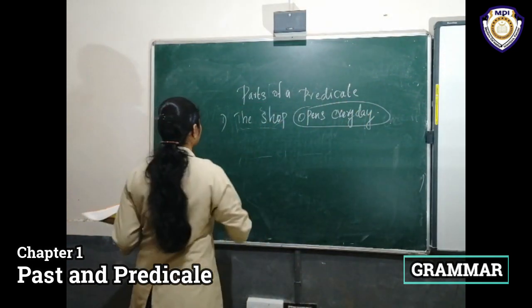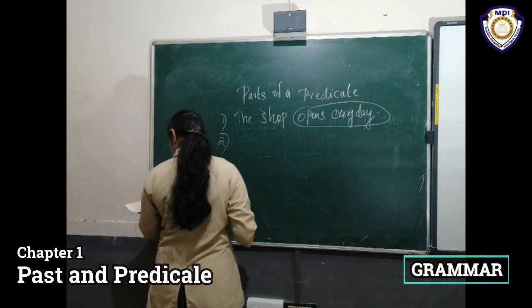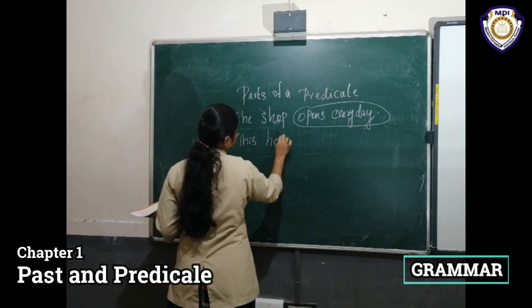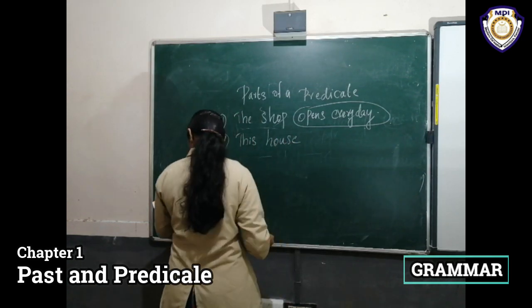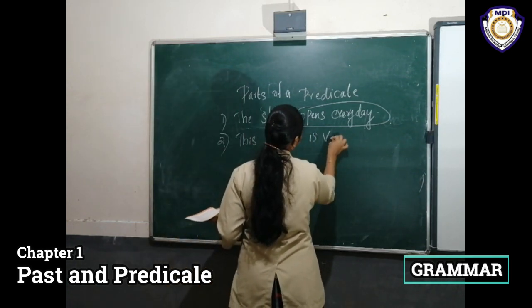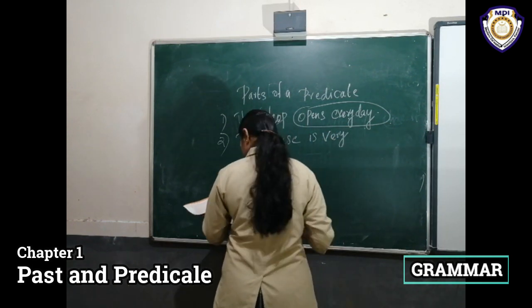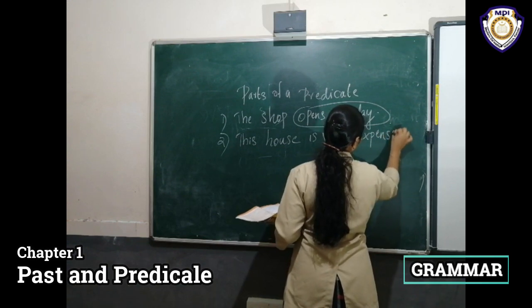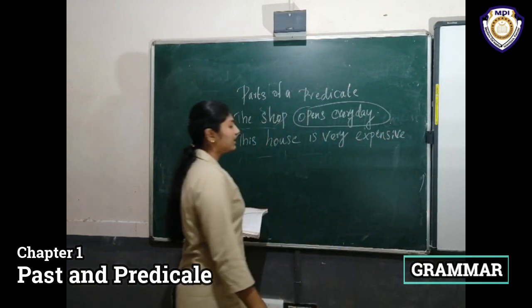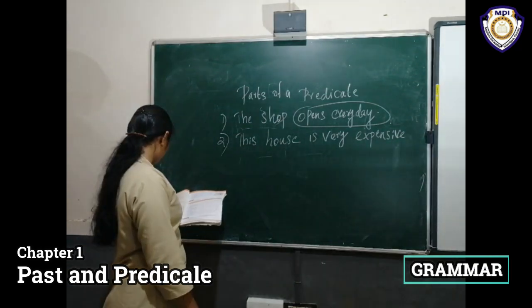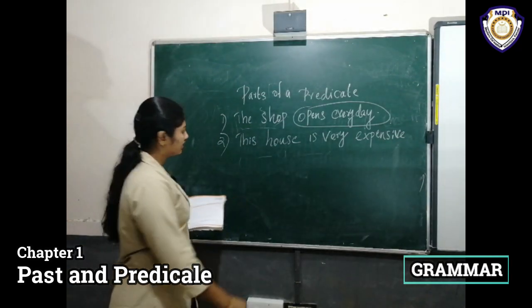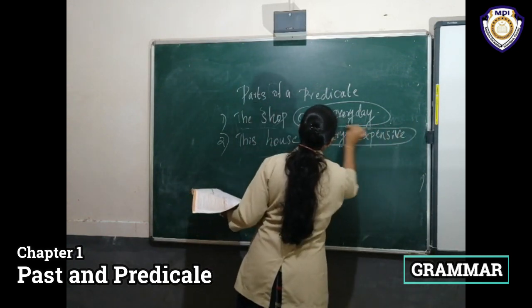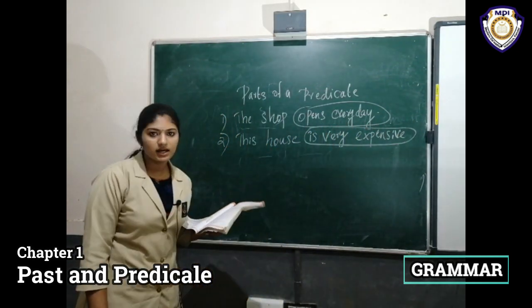Understand? And the second one. This house is very expensive. What's the subject here? This house. Then is very expensive is the predicate here.